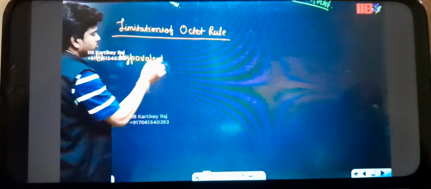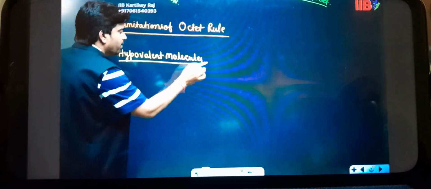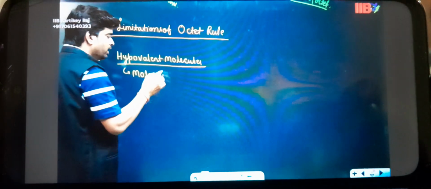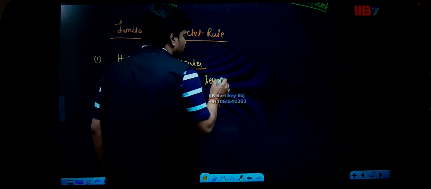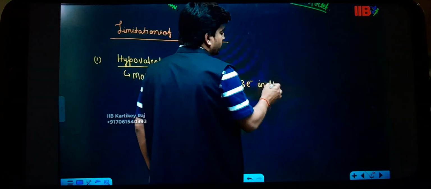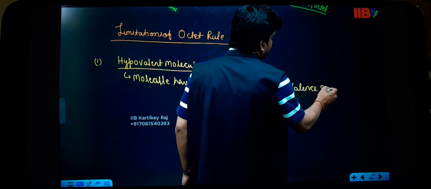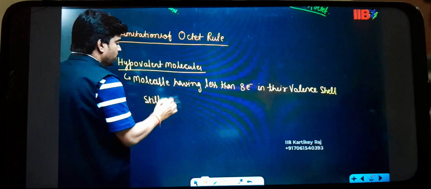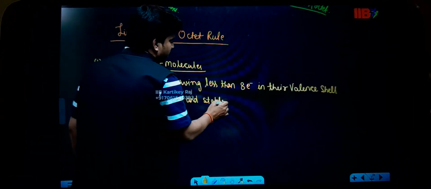Hypovalent molecule is the first exception. What is the meaning of hypovalent molecule? A molecule having less than 8 electrons in their valence shell, which can still exist and is stable also, guys.